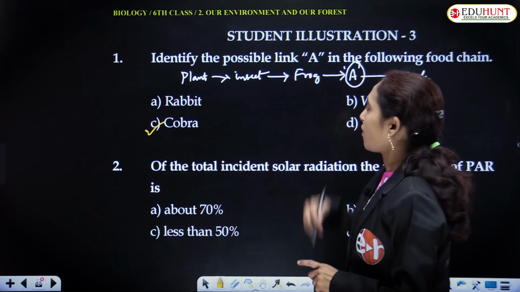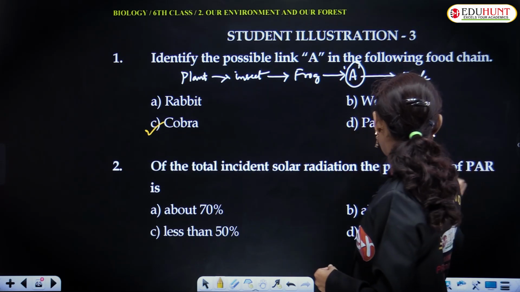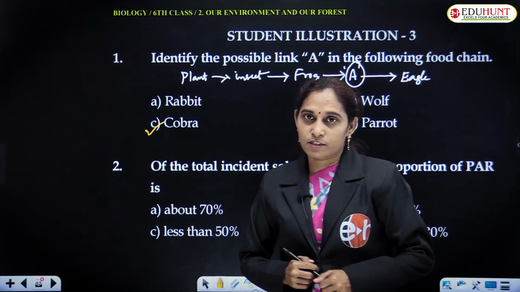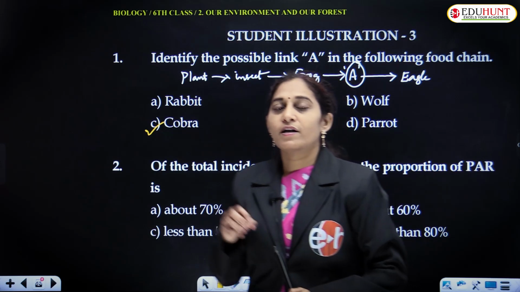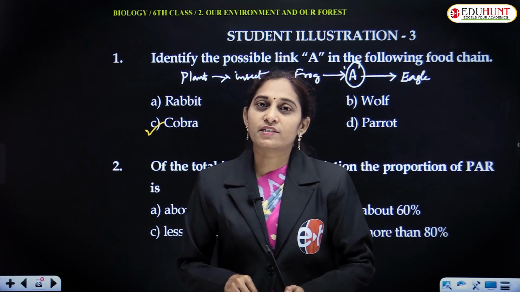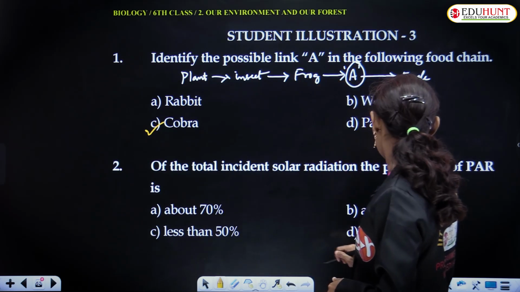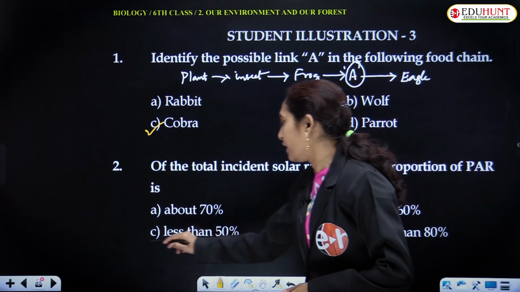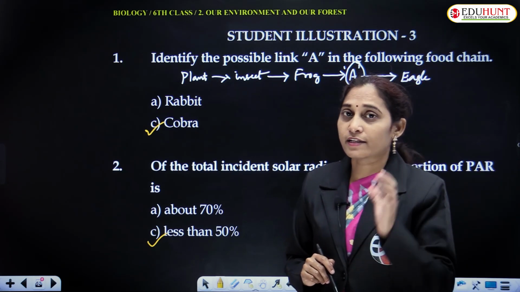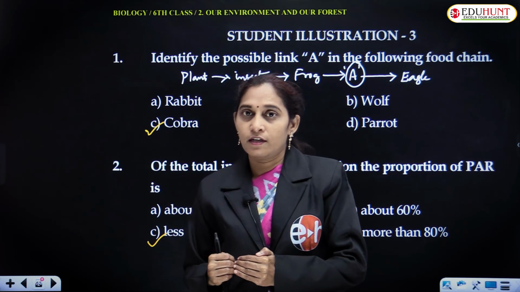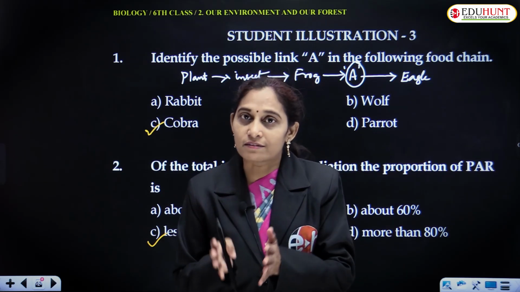Snake eats frog. Next, of the total incident solar radiation, the proportion of PAR, photosynthetically active radiation, is nearly 50%. 50% of the solar radiation that is reaching the earth is useful for photosynthesis.